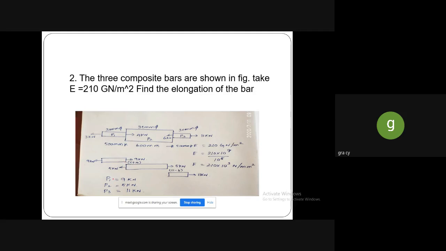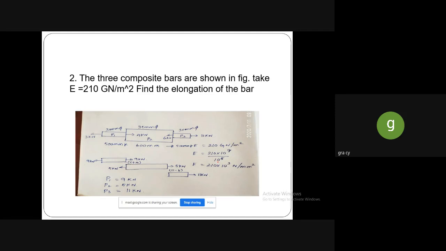After finding this, we have to name it as P1 as 9 kilonewton, P2 as 5 kilonewton, and P3 as 11 kilonewton. So the Young's modulus is given as giganewton per meter square. As I already told, giganewton means 10 to the power 9. So it is in meter square, isn't it?